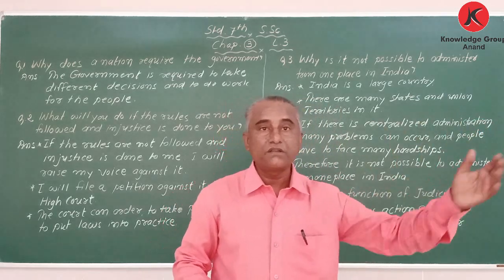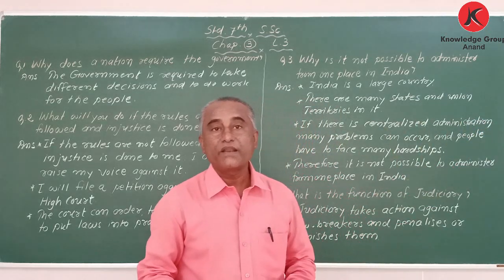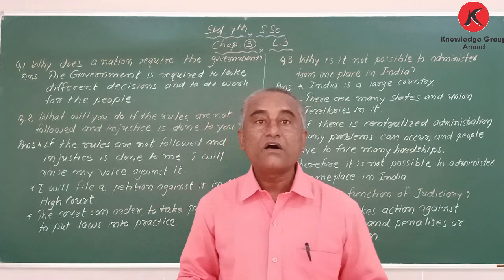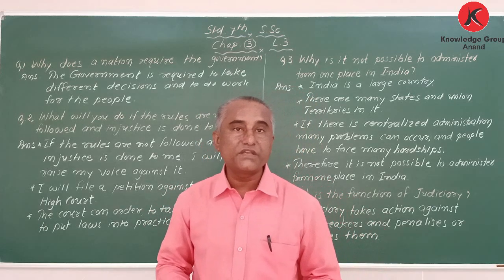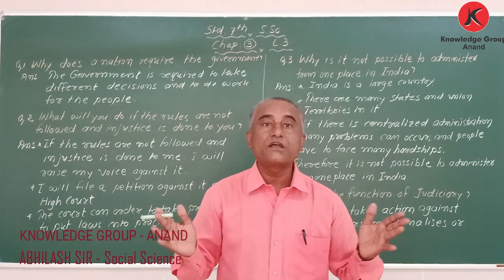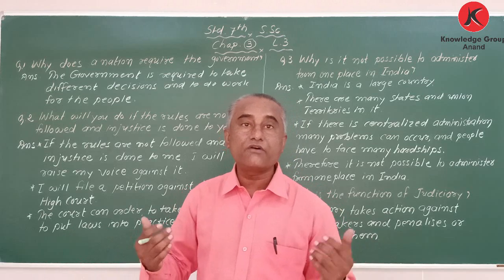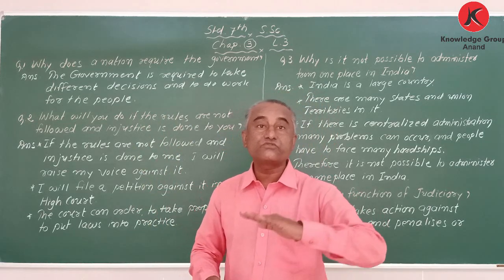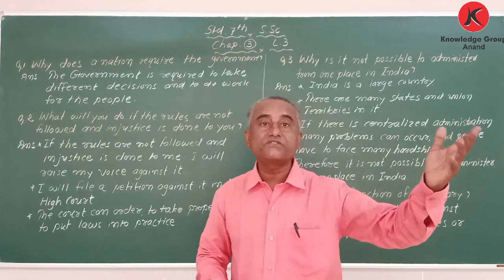Now take the example, some years back the government took a big step, demonetisation, the 500 rupees and 1,000 rupees notes. For what? Because they wanted to stop black money. They wanted to find out black money. That's why a big step was taken by the government. They stopped the 500 rupees note and 1,000 rupees note.